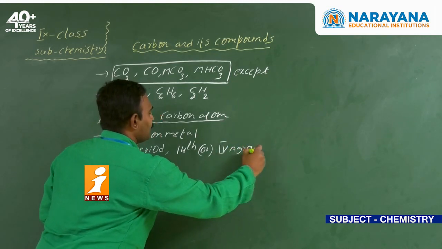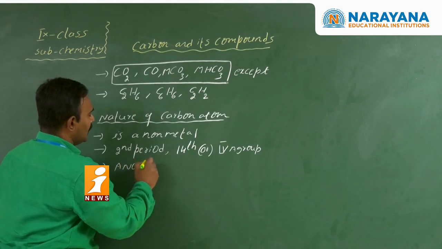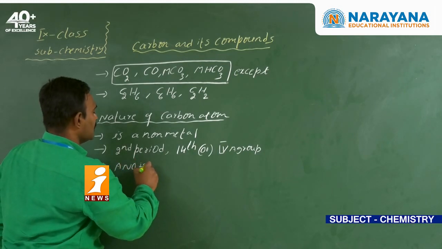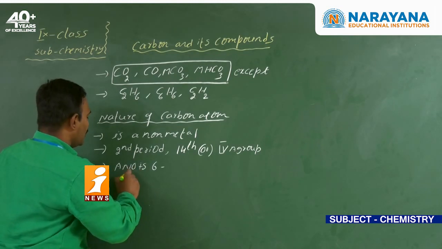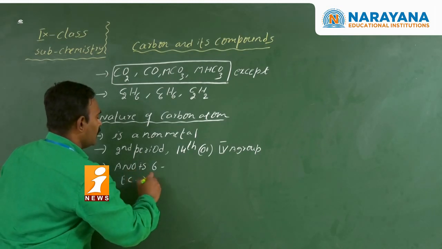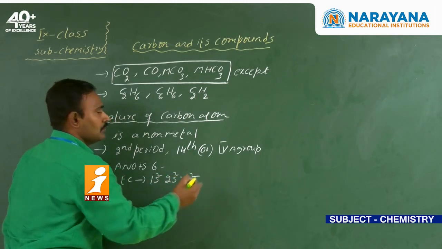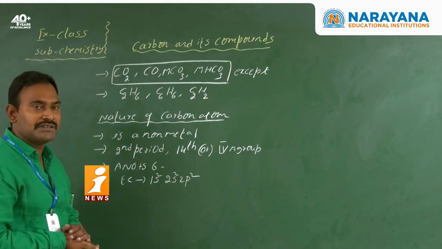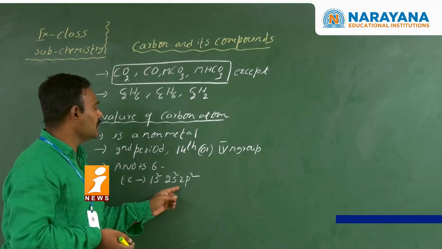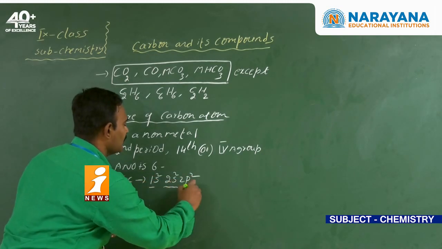Now see here, the atomic number of the carbon is 6. Coming to the electronic configuration of the carbon, 1s2, 2s2, 2p2. So it is the K shell, it is the L shell.